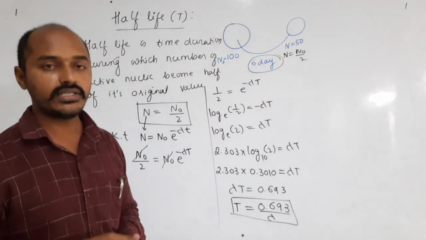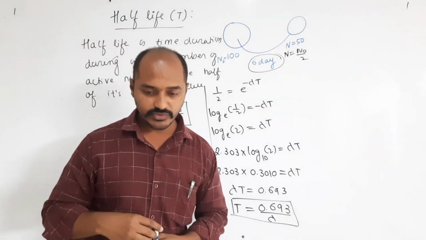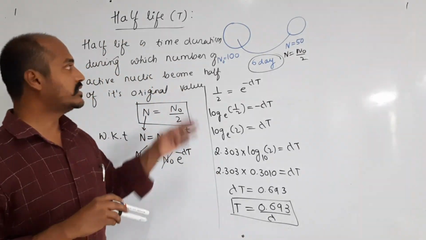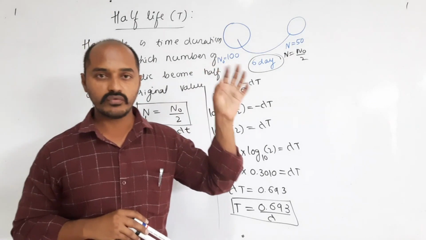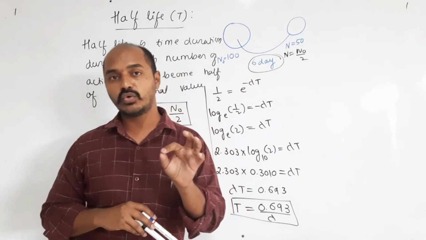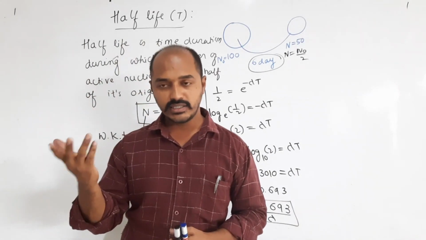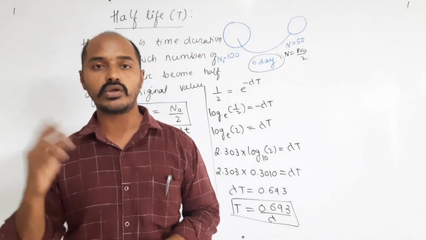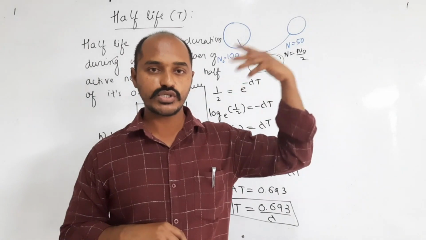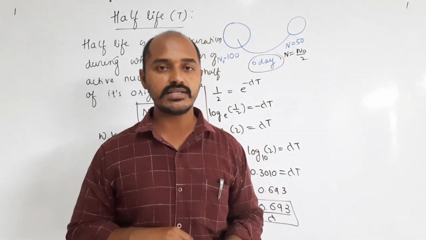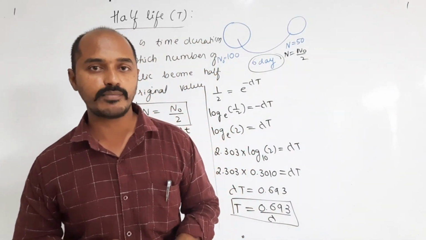So how can you define the half-life of the radioactive activity? It is the time duration during which the number of active nuclei becomes half of its original value, and here you can say N becomes N naught divided by 2, and we have the equation from the previous derivation, that is N is equal to N naught e raised to minus lambda t.